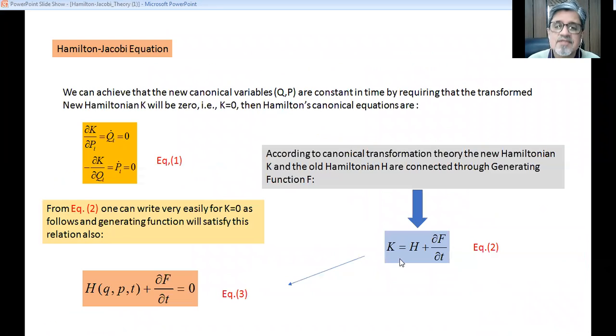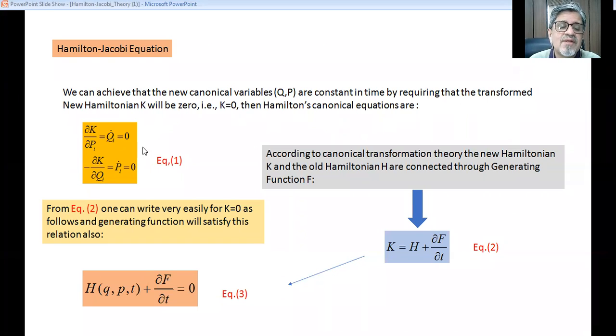Now we come to our today's topic, the Hamilton-Jacobi equation. Very simply, we are going to derive the Hamilton-Jacobi equation. We can achieve that the new canonical variables, represented by capital Q and capital P, are constant in time by requiring that the transformed new Hamiltonian, capital K, will be 0. So if we consider capital K equal to 0, then Hamilton's canonical equations for the new variables.